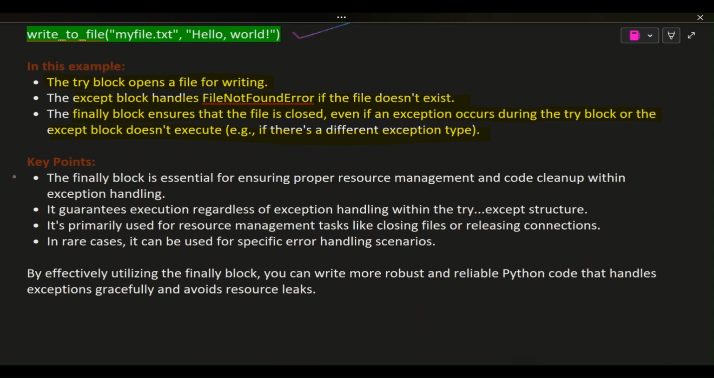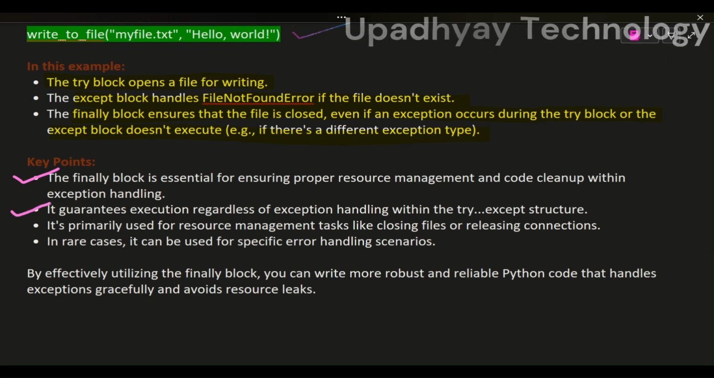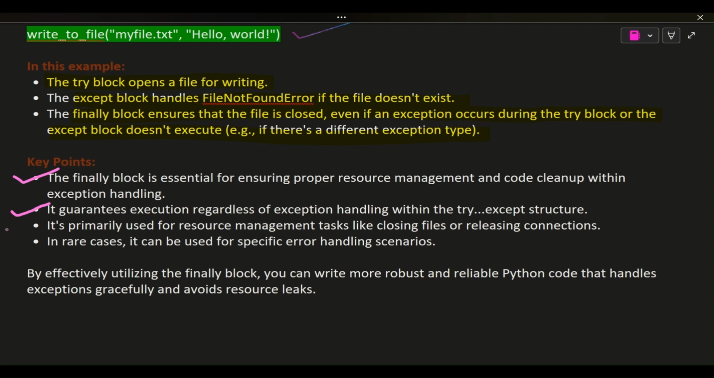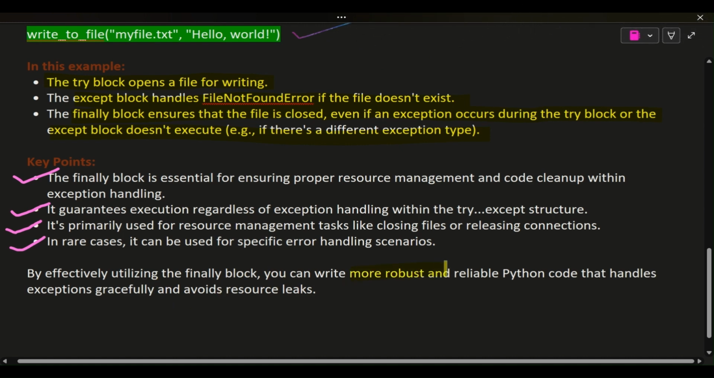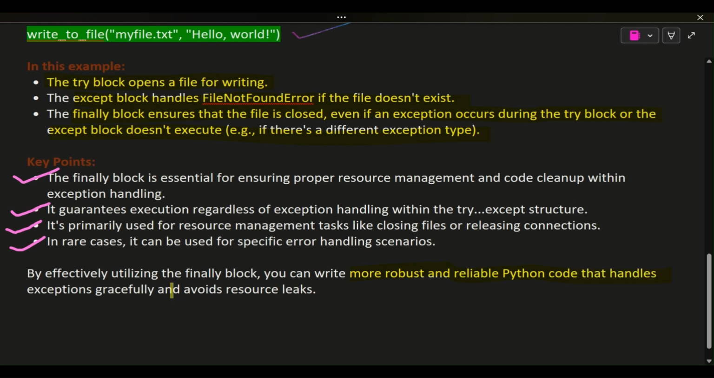Key points. The finally block is essential for ensuring proper resource management and code cleanup within exception handling. It guarantees execution regardless of exception handling within the try-except structure. It's primarily used for resource management tasks like closing files or releasing connections. In rare cases, it can be used for specific error handling scenarios. By effectively utilizing the finally block, you can write more robust and reliable Python code that handles exceptions gracefully and avoids resource leaks.